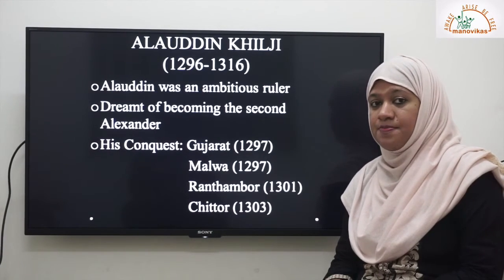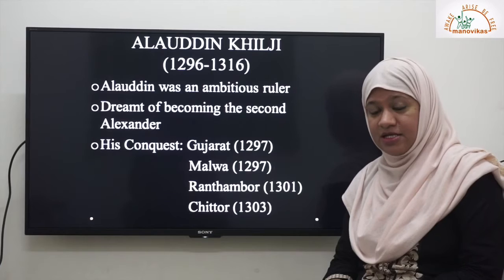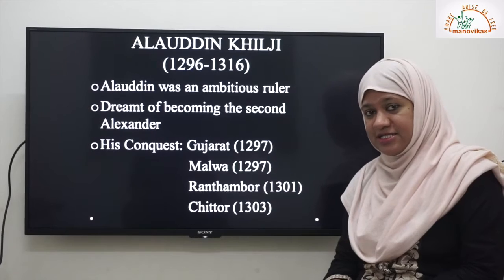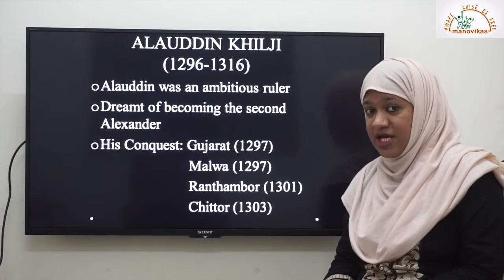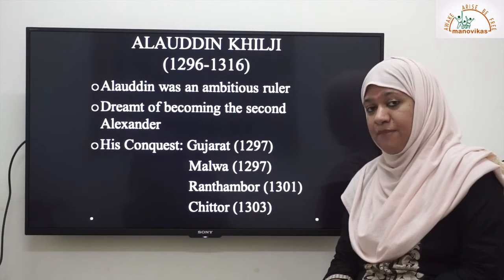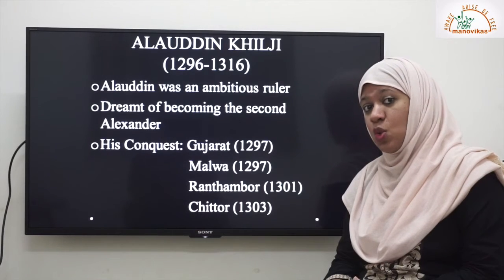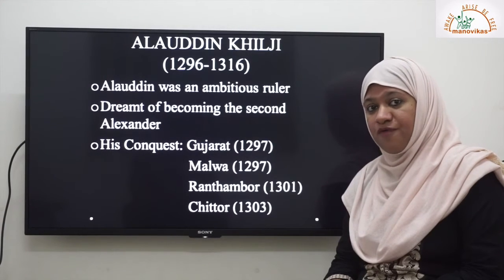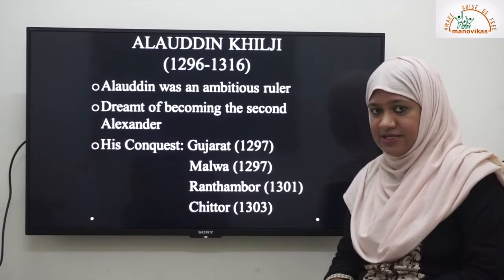He was a very ambitious ruler. He dreamt of becoming the second Alexander. He dreamt of having a vast empire. Now students, if you recall in class 6, you have learnt about King Alexander, who was also known as Alexander the Great. Alexander the Great was a king of the ancient Greek kingdom Macedonia. He also conquered places in India, and you have learnt about the vast empire of King Alexander. So Alauddin Khilji dreamt of becoming like Alexander, having a vast empire like Alexander.